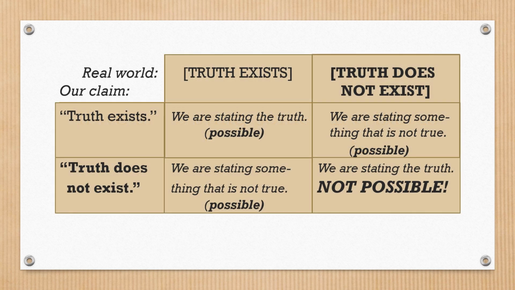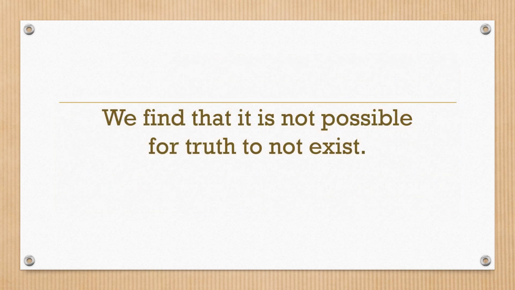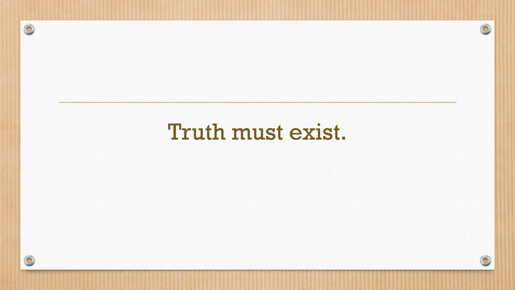If we say that truth does not exist, and indeed truth does not exist, then we are actually saying something that's true. And this is impossible if truth does not exist. We find that it is not possible for truth to not exist. Truth must exist.